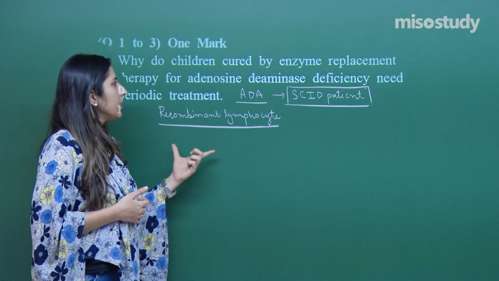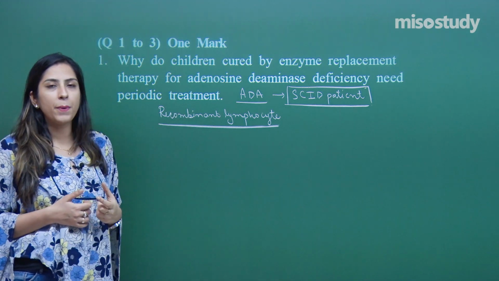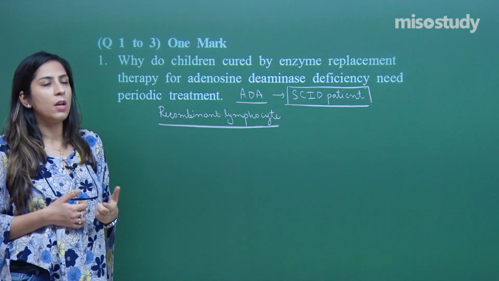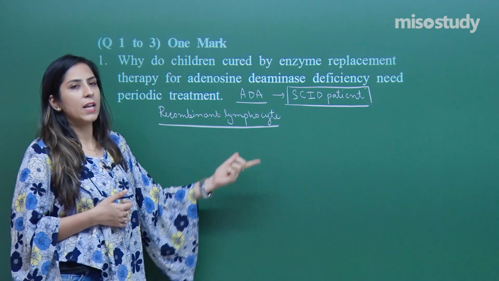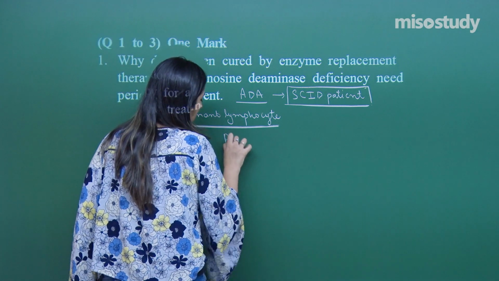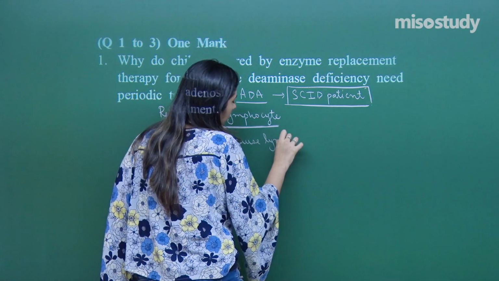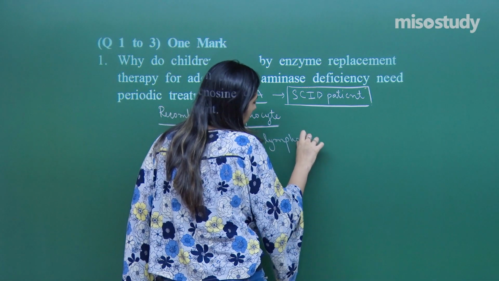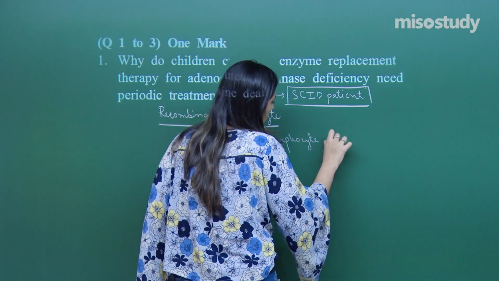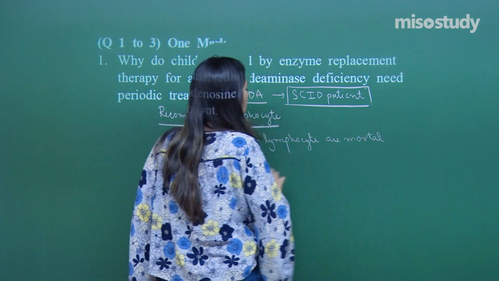The question says, children always need periodic treatment. A periodic administration is required because lymphocytes are mortal. Now, what do you mean by this?